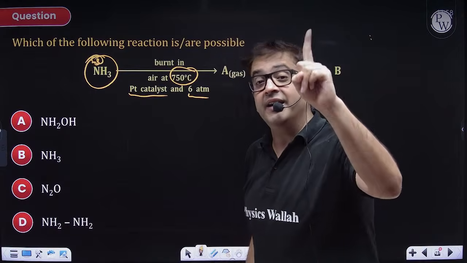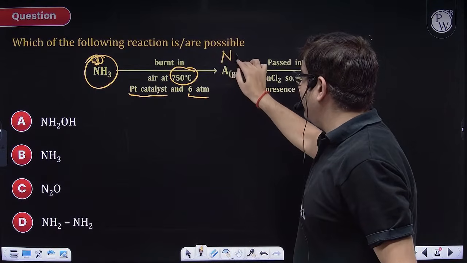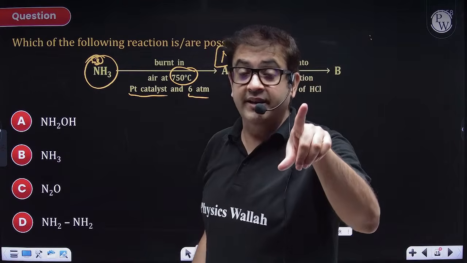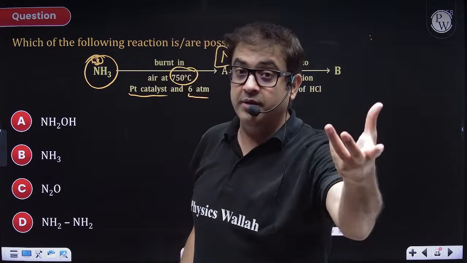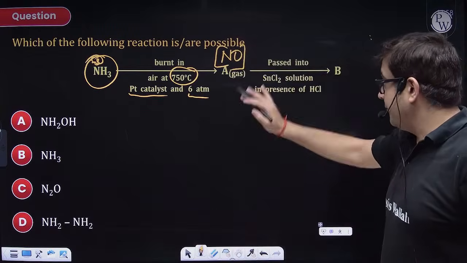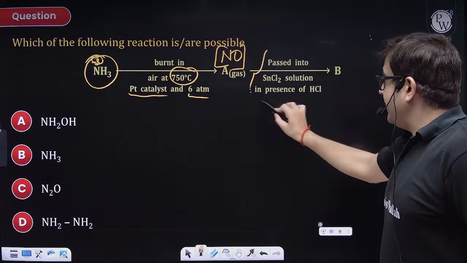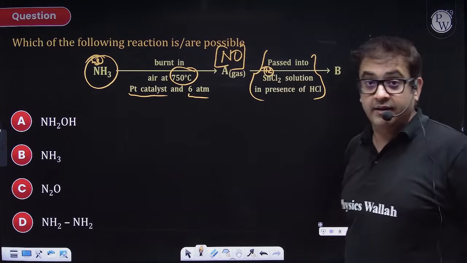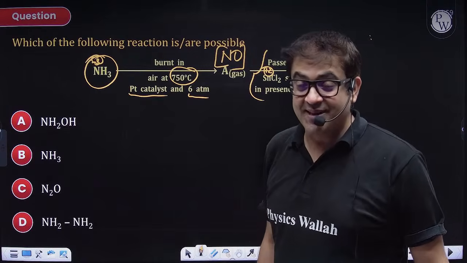Sir, nitric oxide is formed. So NO is your desired gas. How is the predictability coming? Through the preparation of HNO3, which is already given in NCERT. Now, it is passed into SnCl2. Sir, here tin is in +2 oxidation state. Sir, for tin, what is the most stable oxidation state?